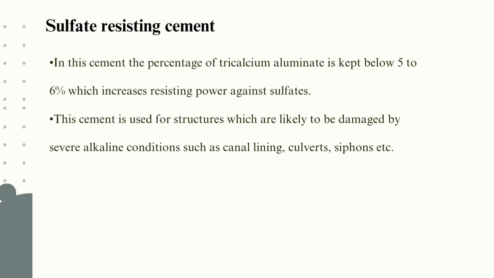Sulfate resisting cement. In this cement, the percentage of tricalcium aluminate is kept below 5 to 6%, which increases resisting power against the sulfates. This cement is used for structures which are likely to be damaged by severe alkaline conditions such as canal lining, culverts, siphon, etc.